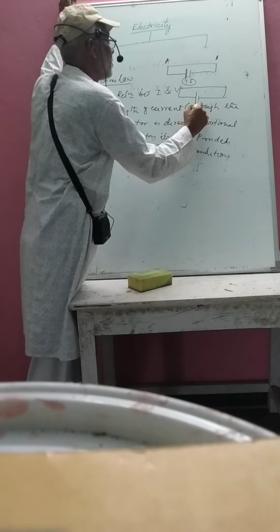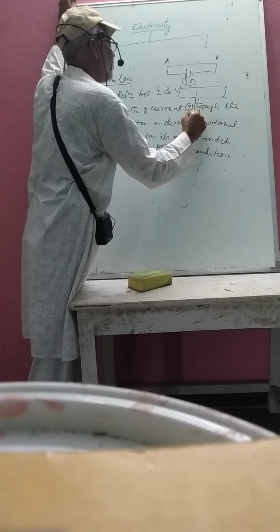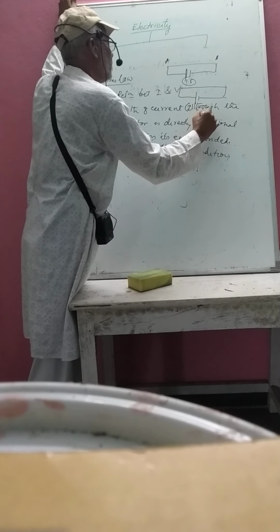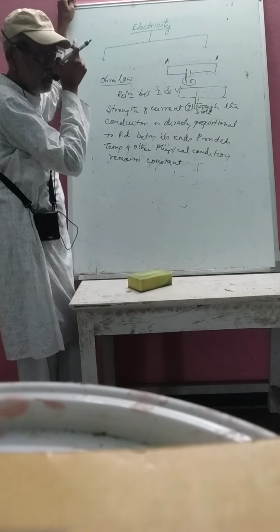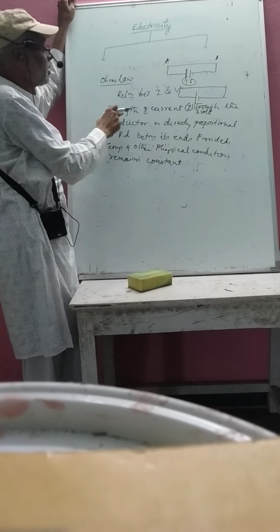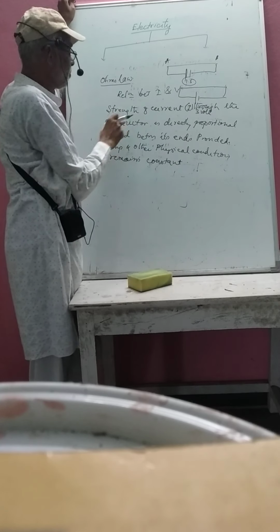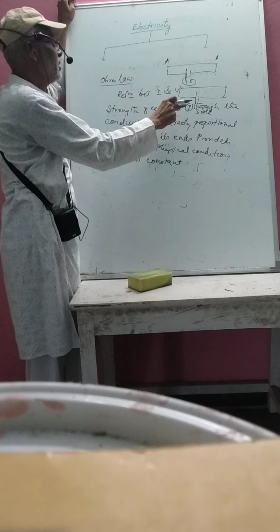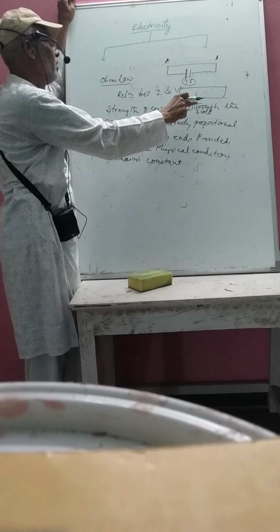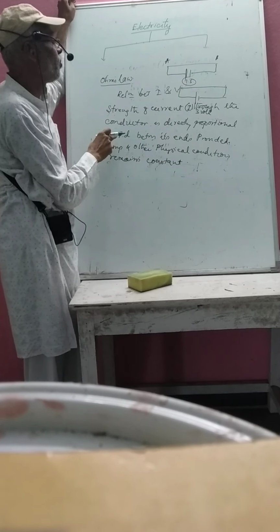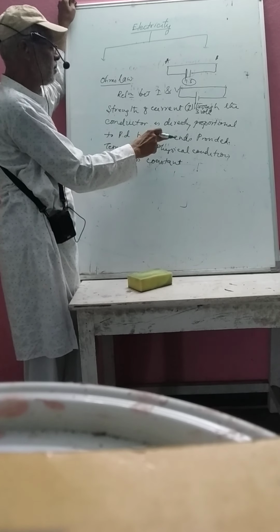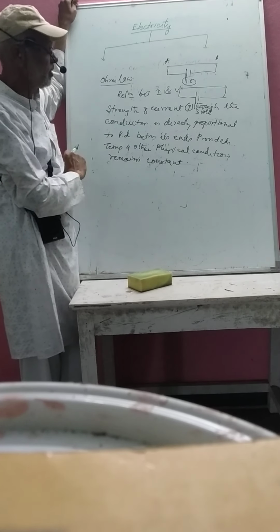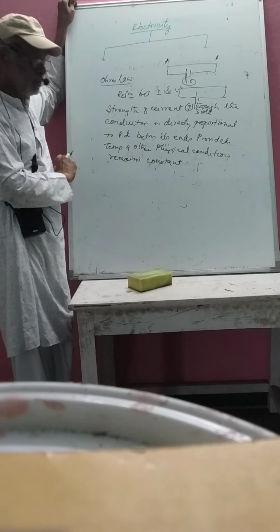In the second circuit it is 3 volt. So as the potential difference increases, the strength of electric current also increases. That is, the strength of electric current flowing through the conductor is directly proportional to the PD between its ends, provided temperature and other physical conditions remain constant.